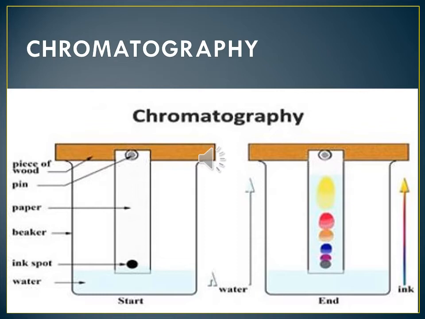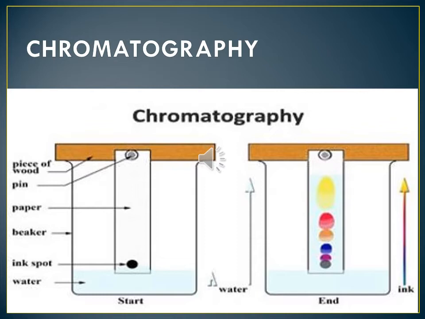A spot of black ink is put onto the piece of chromatography paper. This paper is then set in a suitable solvent as shown in the figure. That black ink is only put inside the paper. The black ink separates into its constituent dyes.